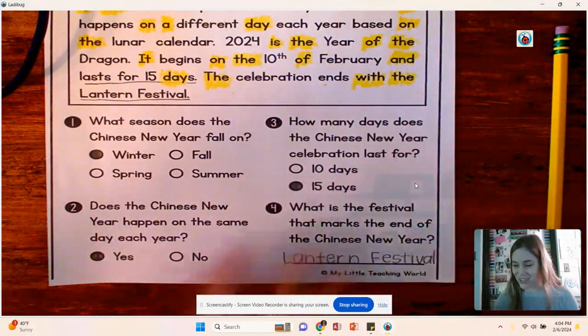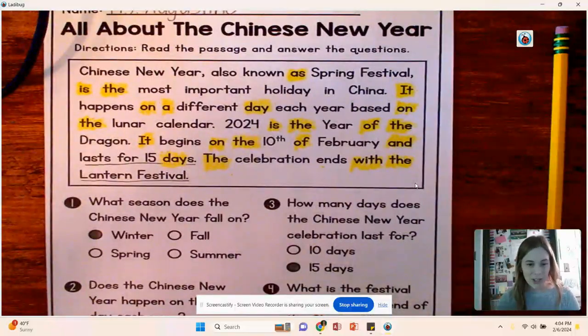Okay. So that is just a little bit about the Chinese New Year, what it looks like this year. If you wanted to dive a little bit deeper in reference to what the Year of the Dragon actually means, then you can feel free to go ahead and do that. I know that ultimately we have a lot of fun things that we're going to be learning about the Chinese New Year, and even Mrs. Wong is going to be helping us in regards to that. So if you have not yet watched some videos and some information from Mrs. Wong, then definitely do that.